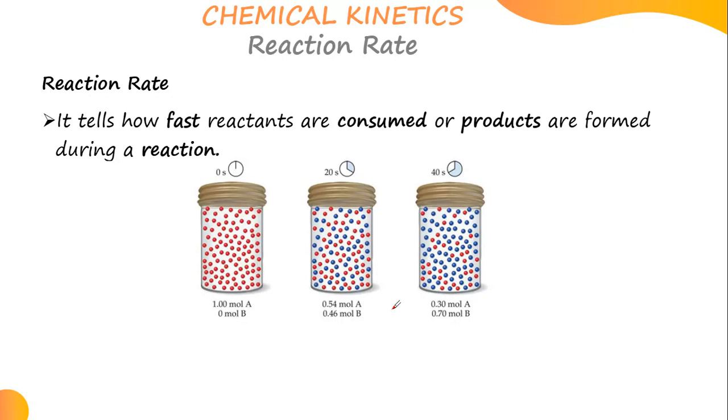Thank you. So let's do this to make you understand. This A you're seeing is representing the reactant. Then this B you're seeing here is representing the product. A for reactant, B for product. Now, A is decreasing, so I will represent it with a negative. B is increasing, so it gets a positive.